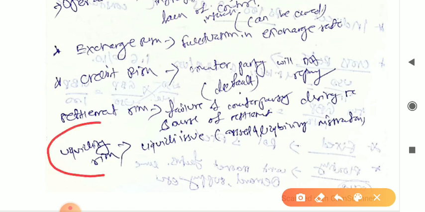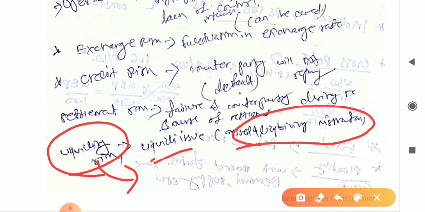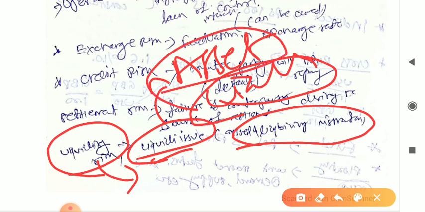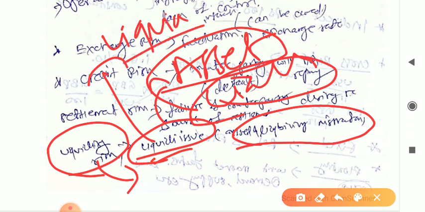Next one will be liquidity risk. What is liquidity risk? That is liquidity issue, asset and liability will be mismatched. Simple. Liquidity means the assets and liabilities should be matched to maintain proper liquidity, right?